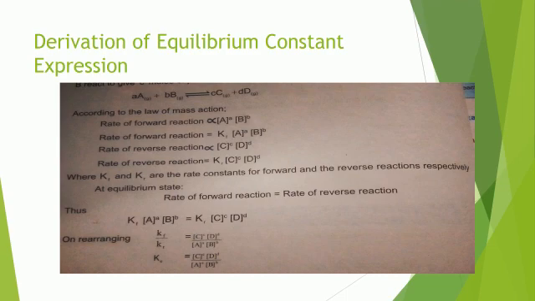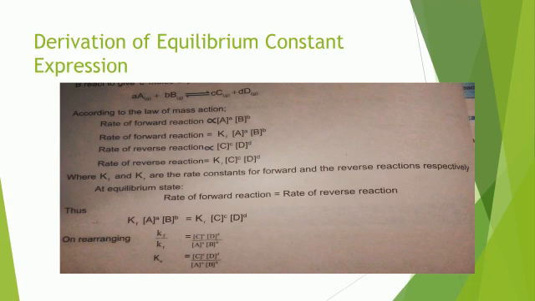When we rearrange this equation, we get the ratio Kf over Kr, which will be equal to the product of C and D divided by the product of A and B, each raised to the power of their coefficients. Now this Kf over Kr can be replaced by another constant, that is Kc.